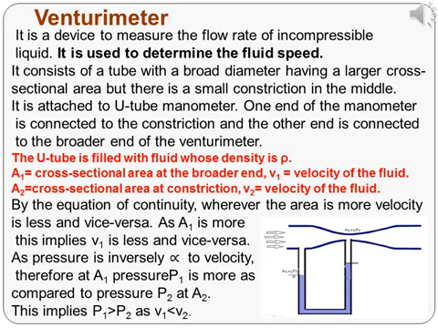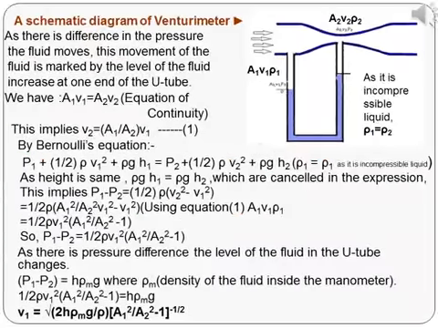When A1 is more than A2, this implies that V1 is lesser than V2. As pressure is inversely proportional to velocity, therefore at A1 the pressure P1 is more as compared to the pressure P2 at A2. This implies that P1 is greater than P2 when V1 is lower than V2.